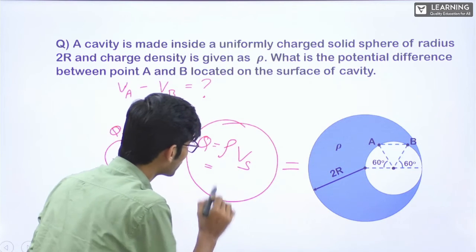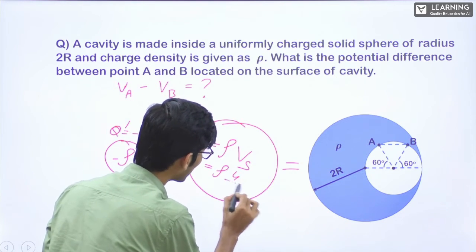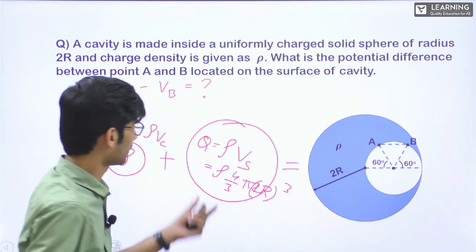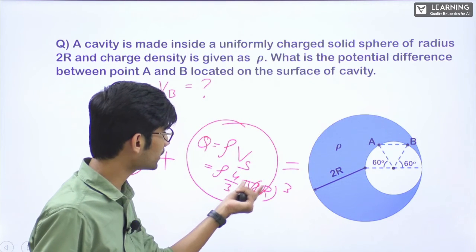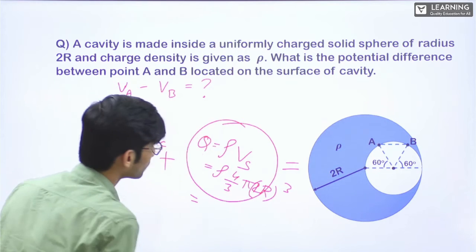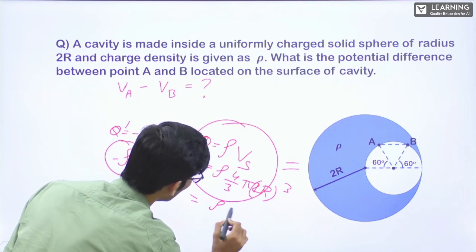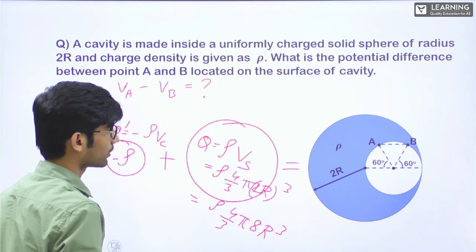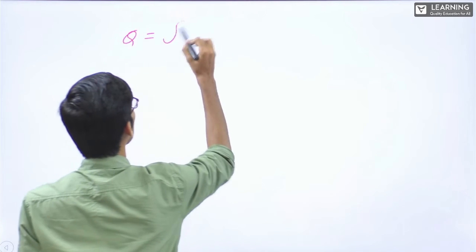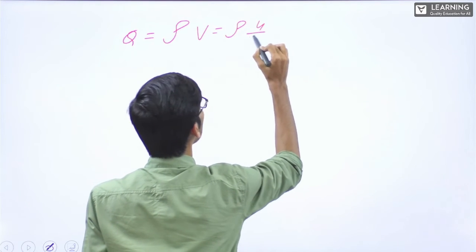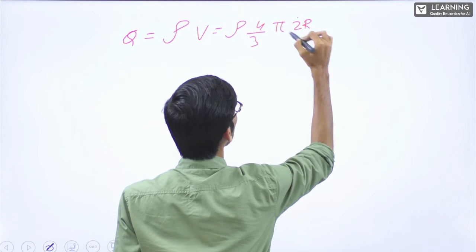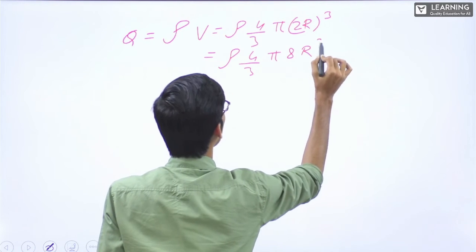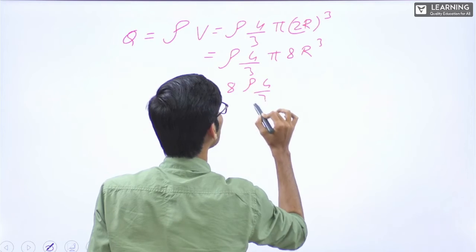So Q will be equal to rho into 4 by 3 pi 2r whole cube, correct? Q is equal to rho 4 by 3 pi 2r cube. That is equal to rho 4 by 3 pi 8r cube. Right? Let me write it here. Q is equal to rho V. That is equal to rho 4 by 3 pi 2r whole cube. That is equal to rho 4 by 3 pi 8r cube. That is 8 times rho 4 by 3 pi r cube. Correct?